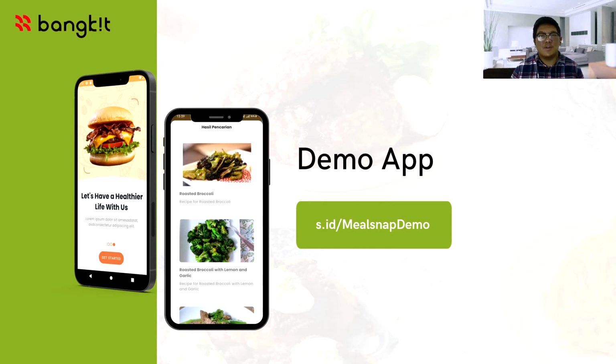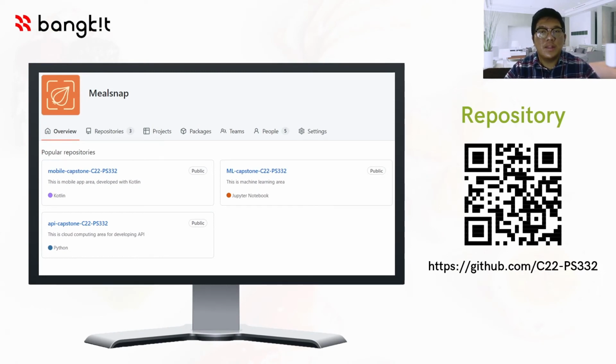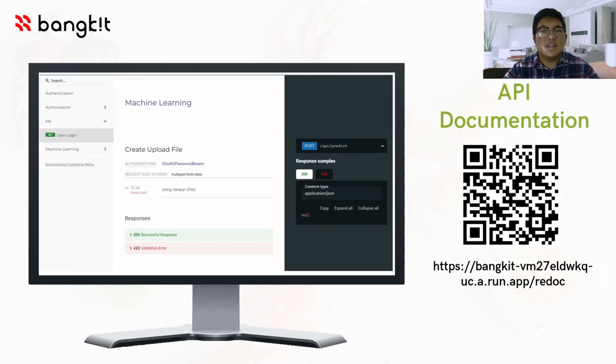Now, I'm going to explain some artifacts that we produced in this Capstone project. The first thing is our application demo. You can access our application demo video in the link s.id/Mealsnap demo. The next is our project repository. You can access our project repository on GitHub by scanning the barcode on the screen or visiting the link. Next is our API documentation. You can access our API documentation by scanning the QR code on the display or visiting the link. The API documentation was produced using Swagger OpenAPI.